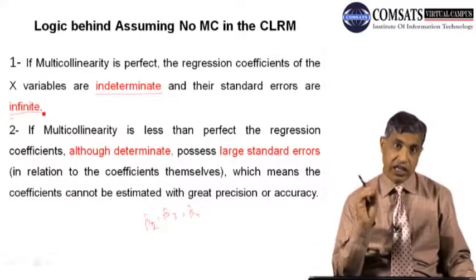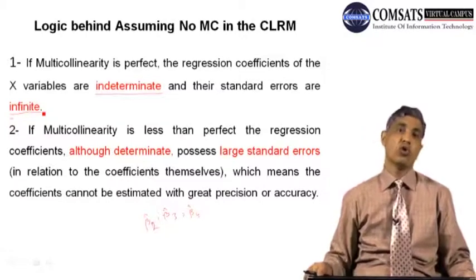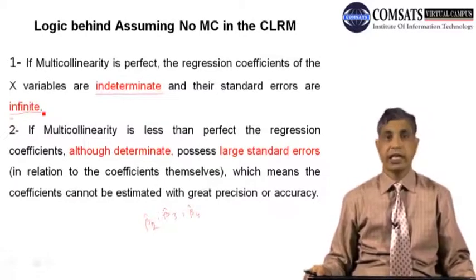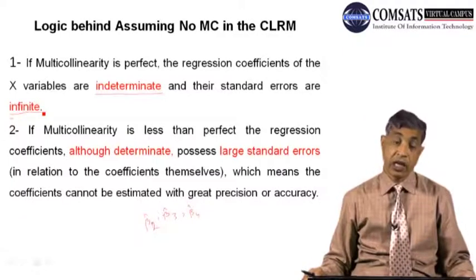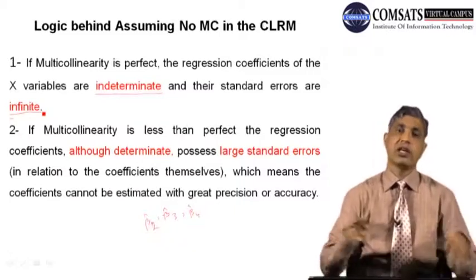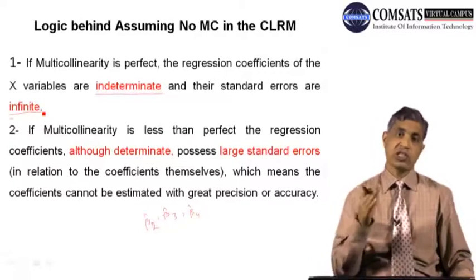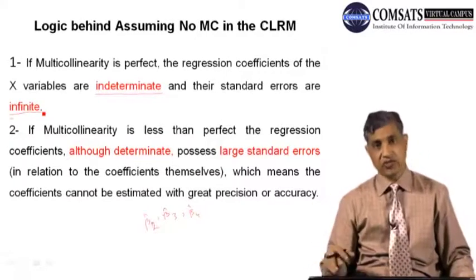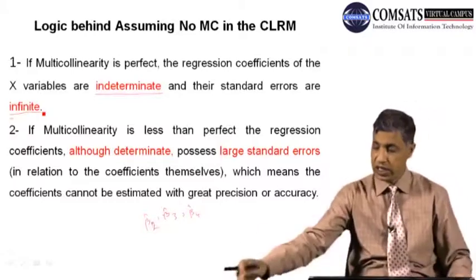So one of the reasons why we assume this is that there should be no high multicollinearity or exact linear relationship between the variables, because if this is the situation, you can just test it empirically. You have EViews and you know how to run this. Take two series, x1 and x2, and link them as we linked here.